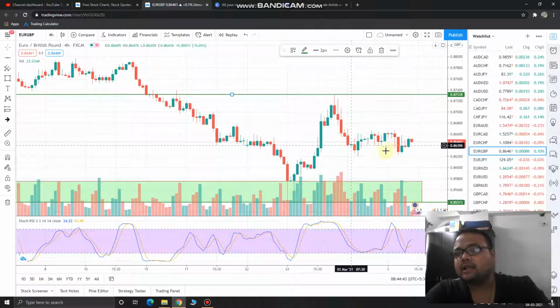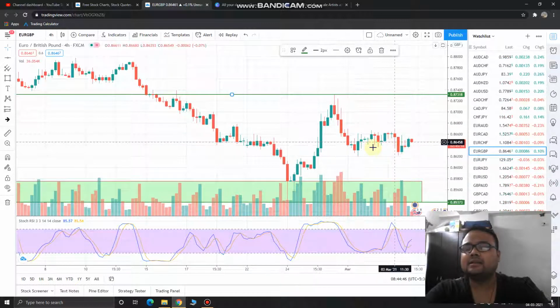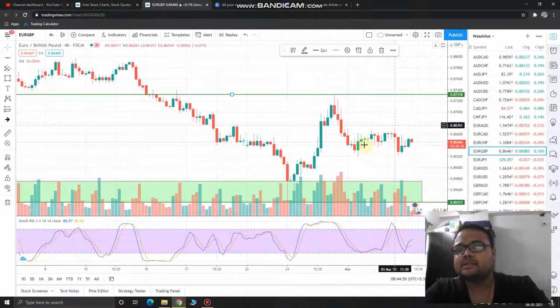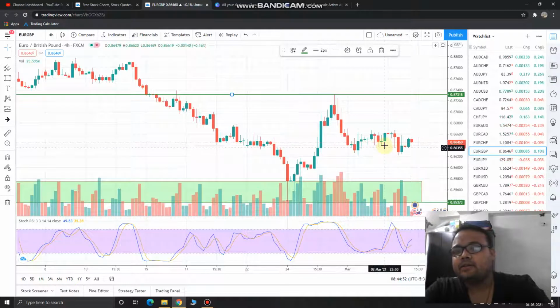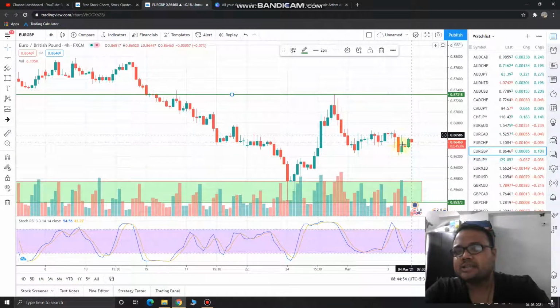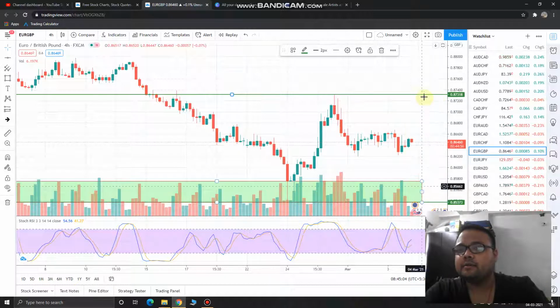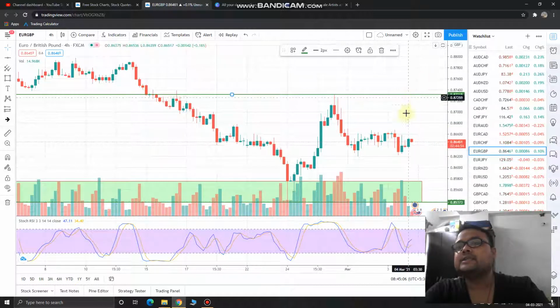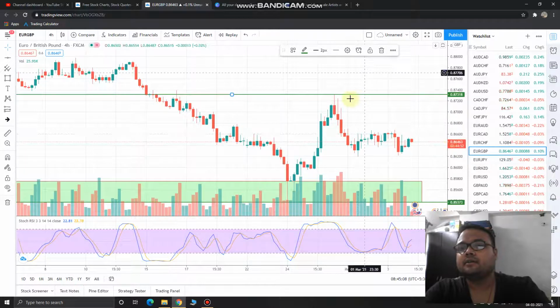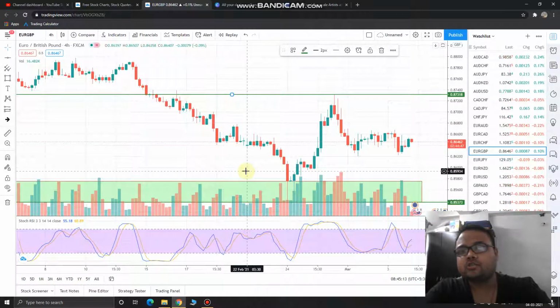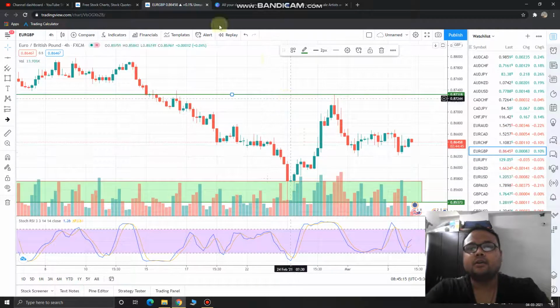As of now the market has no trend. The volatility is just missing, so just stay away from the market and wait for the market to go either to this level or come to this level. These two are the perfect levels where you should execute your trade. So this is the simple analysis for Euro GBP for 4th March 2021, Thursday.